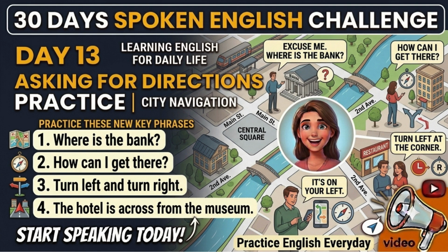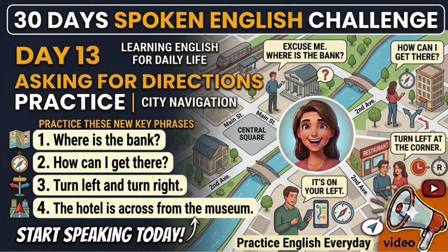Let's practice. If someone asks, excuse me, where's the bank? You can answer, go straight, or go straight for 2 blocks. Very good. Turn left and turn right. Now let's learn 2 important expressions. Turn left. Repeat. Turn left. And turn right. Repeat. Turn right.